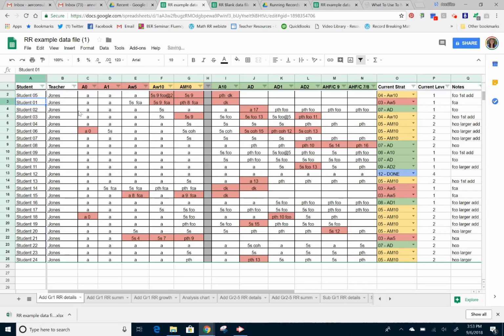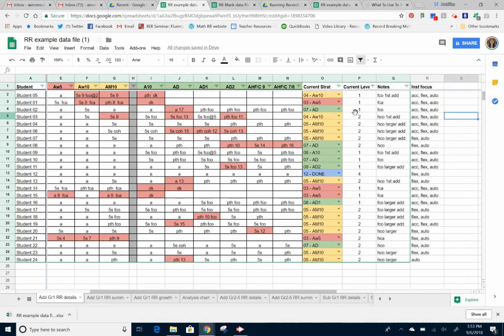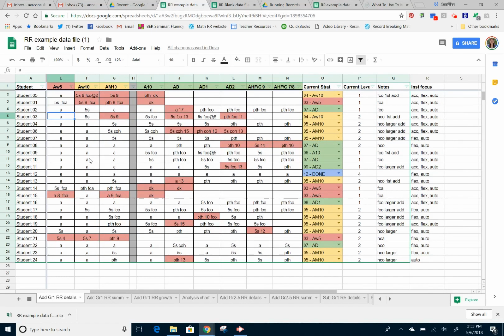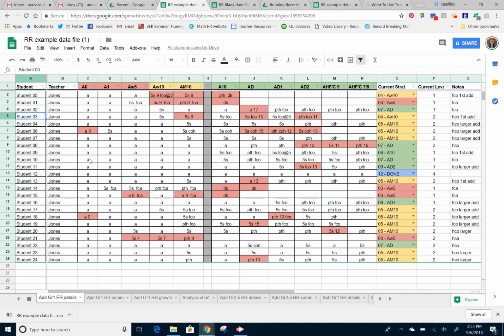And so by doing that, those are now frozen. So now when I click over to the side and I go to the right, I'm seeing the columns to the right, but the top row has been frozen and the student is, so I can know exactly what student that was and look at the columns that I want. So that's the first thing that I wanted to do, is to freeze those 2 columns.